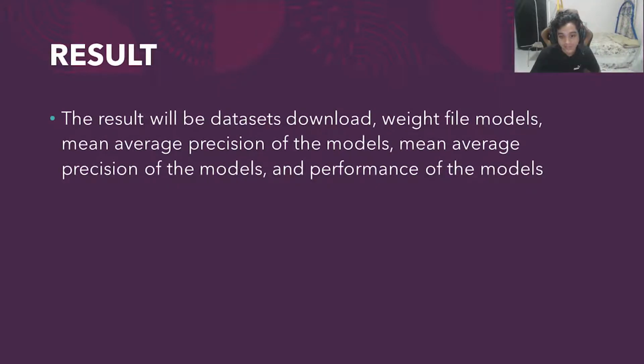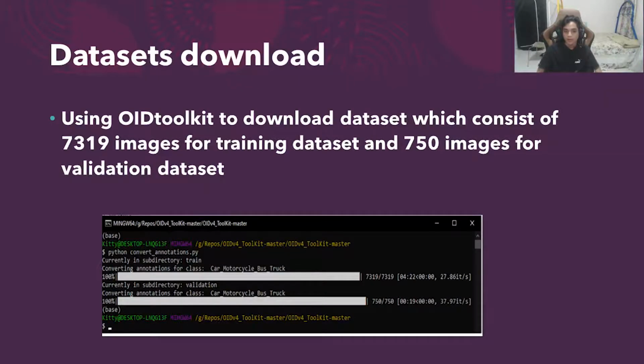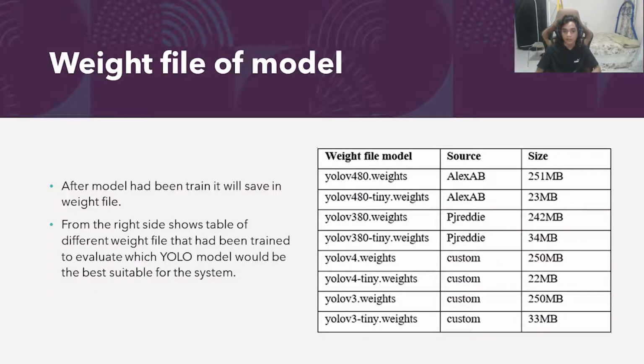The results will be the dataset download, the weight file models, the mean average precision of the models, and the performance of the models. The dataset was downloaded using the OID toolkit, which consists of 7,319 images for the training dataset and 750 images for the validation dataset, for example in the pictures. The result of the model that has been trained will be saved in the weight file.